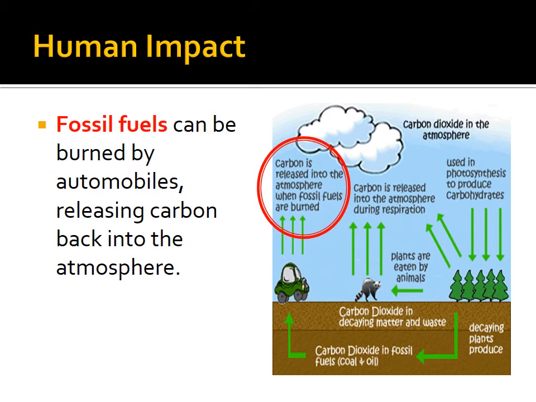So, what is the human impact on the carbon cycle? Well, we burn a lot of fossil fuel. Some countries burn it more than others. Here in the United States, we burn a lot of fossil fuel. So, we humans are responsible for putting a lot of carbon into the atmosphere.